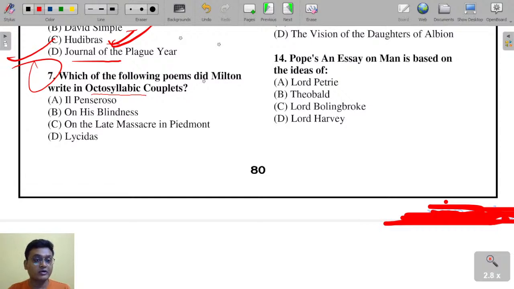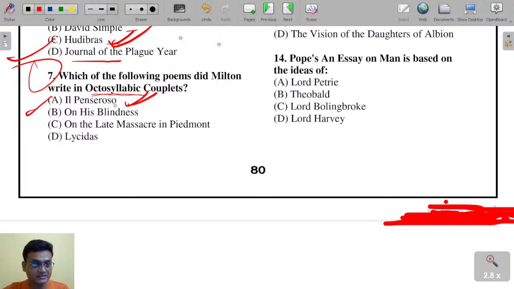Your options are Il Penseroso, On His Blindness, On the Late Massacre in Piedmont, and Lycidas. Milton wrote Il Penseroso in octosyllabic couplets.